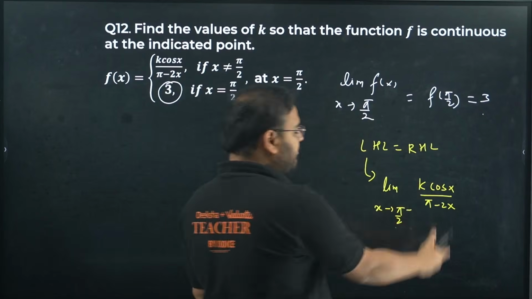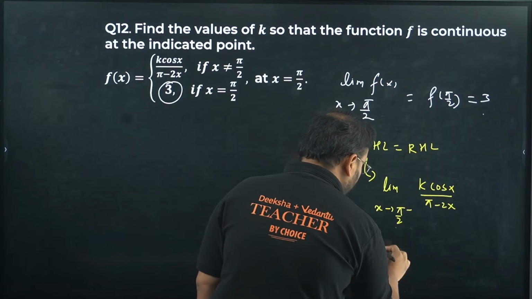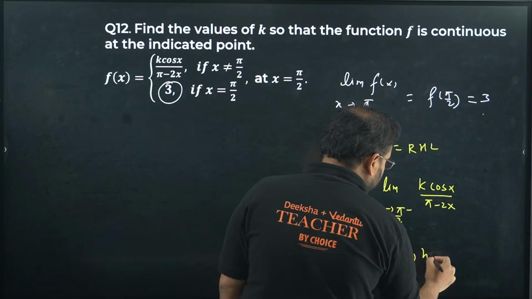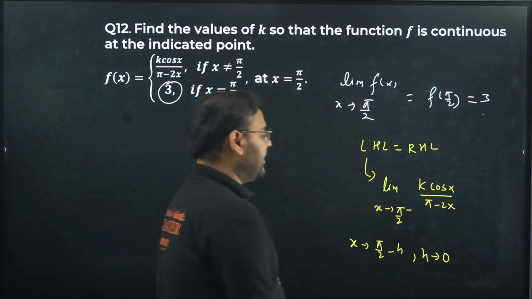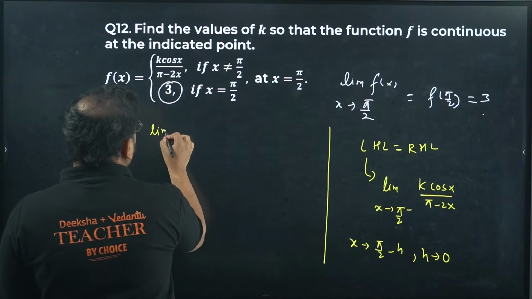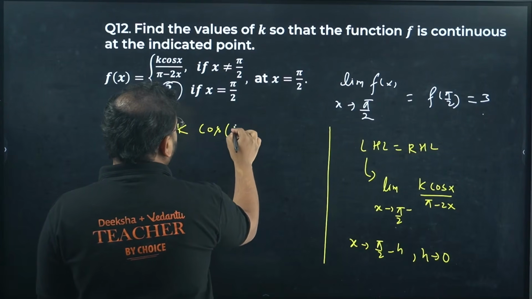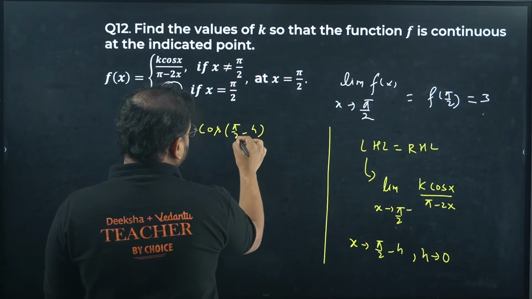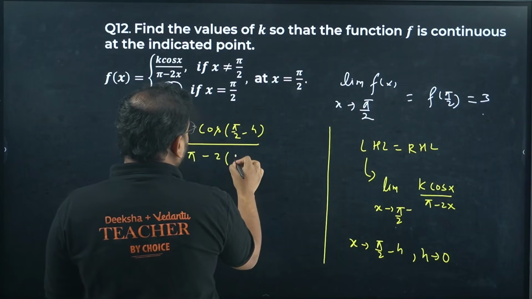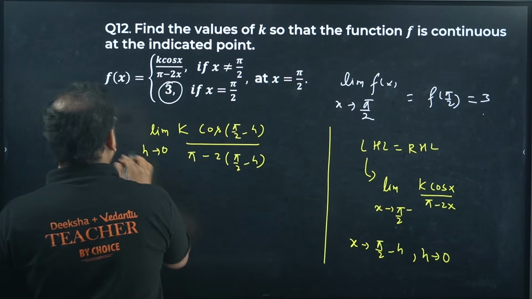To transform into the LHL expression, you replace x by pi by 2 minus h, and the limit changes to h tends to 0. Now you check: limit of k cos of (pi by 2 minus h) divided by pi minus 2 times (pi by 2 minus h), as h tends to 0.